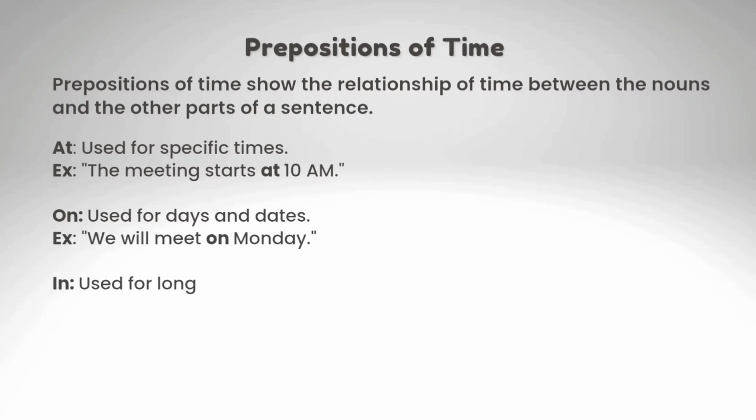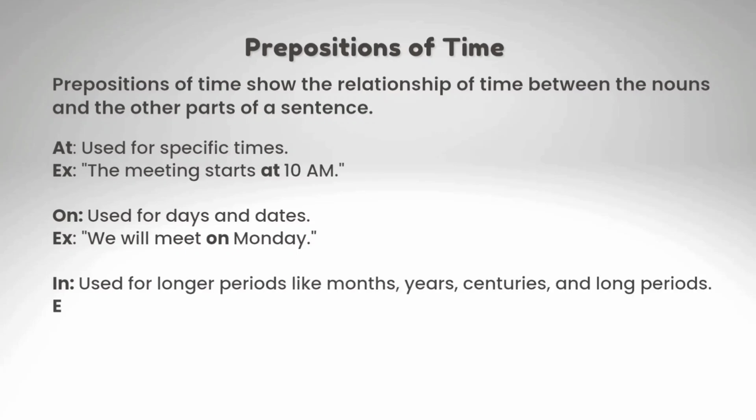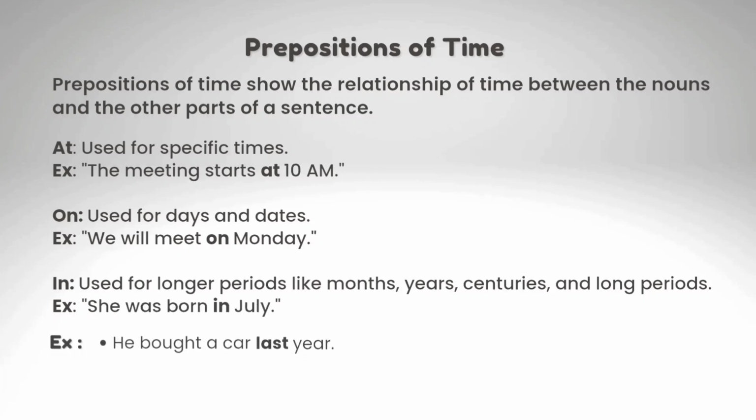"In" is used for longer periods like months, years, centuries and long periods. Example: She was born in July. See some more examples. He bought a car last year. She will be here by 7 p.m.